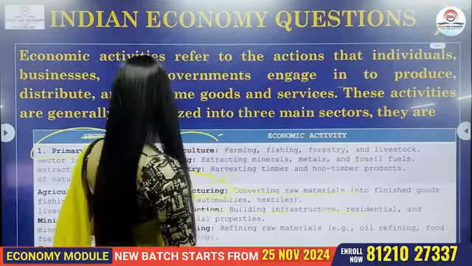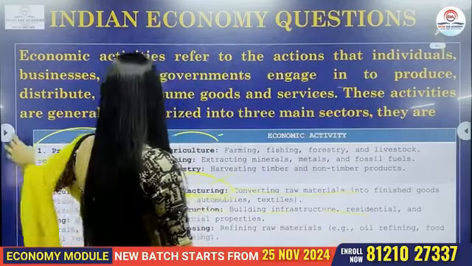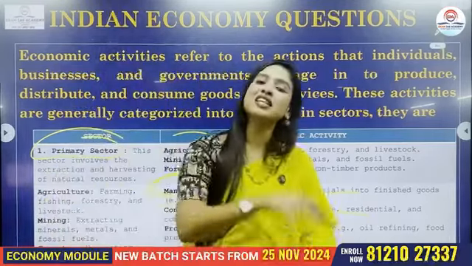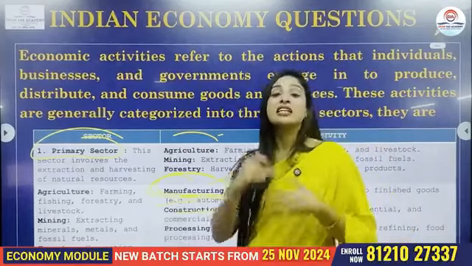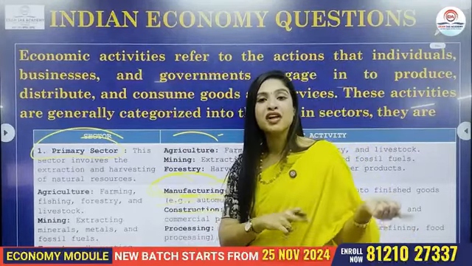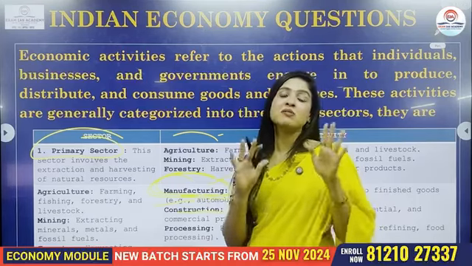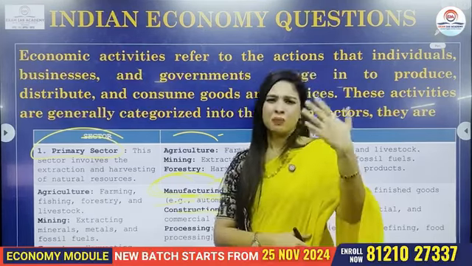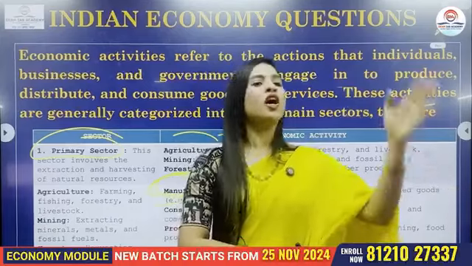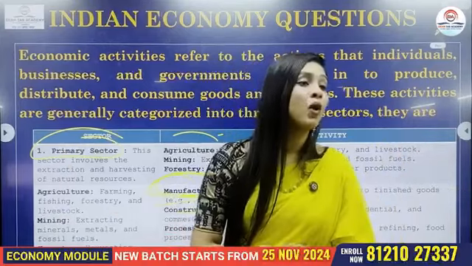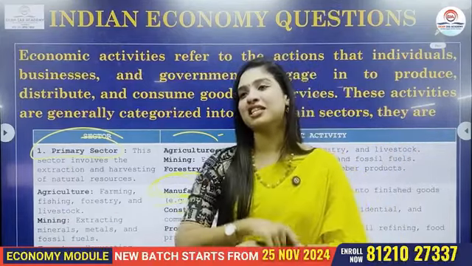Now, the third one is the tertiary sector. This tertiary sector or service sector means all the activities that support both primary and secondary sector. Your banking, transport, communication, the service of a doctor, lawyer, teacher, etc. All these are examples of tertiary sector.